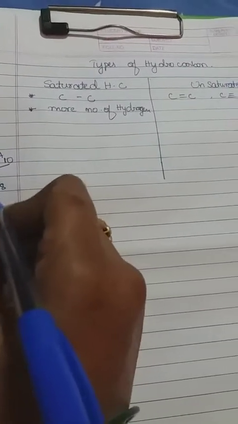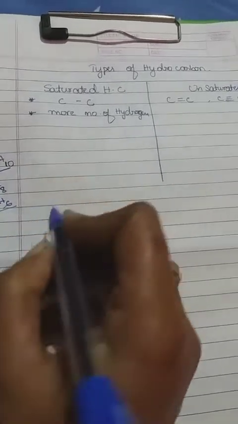If we take butane, the general formula is CnH2n+2, so with 4 carbons, 2 times 4 plus 2 is 10, C4H10. It is the alkane group of hydrocarbon, that is butane. In alkene, butene is CnH2n, I mean C4H8, and alkyne is CnH2n minus 2, that is C4H6.